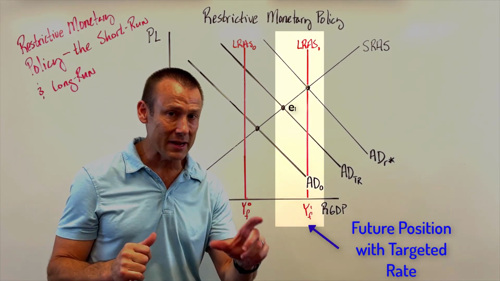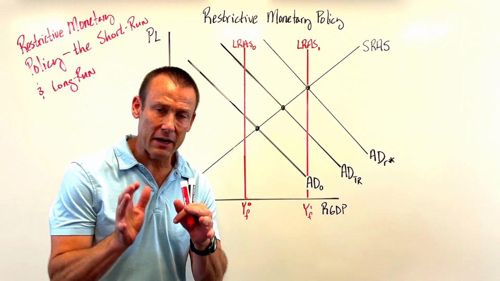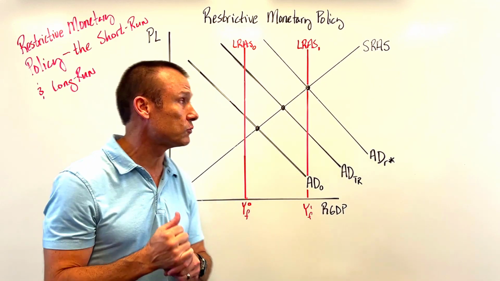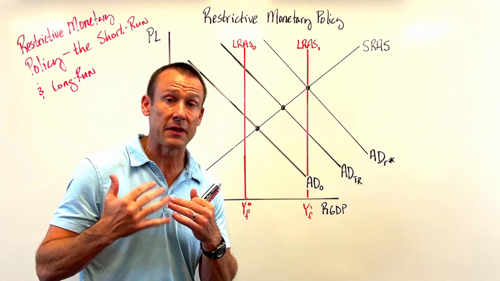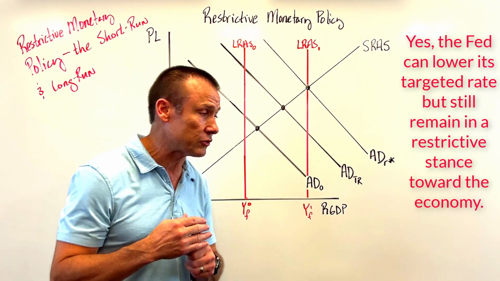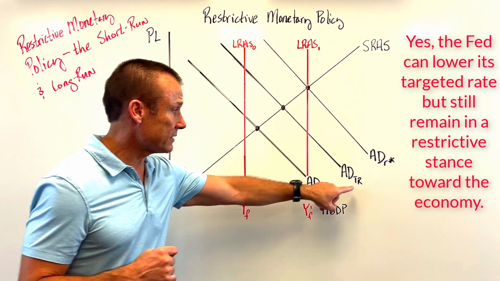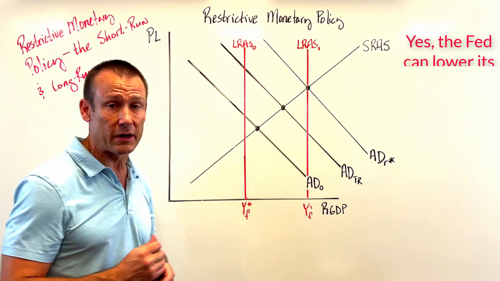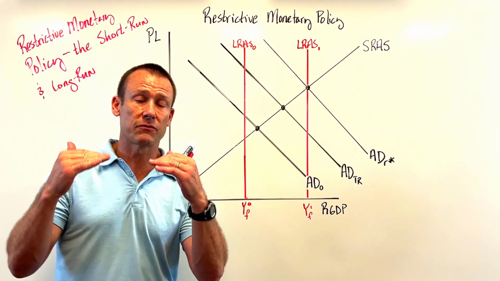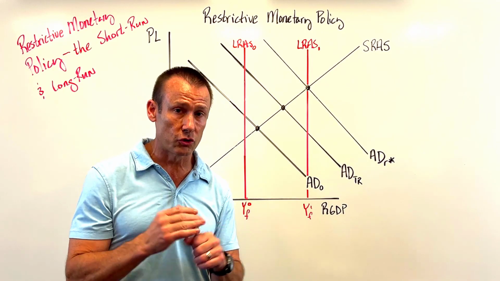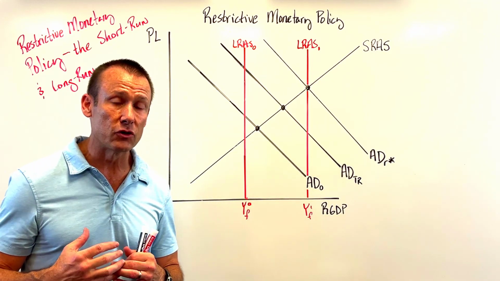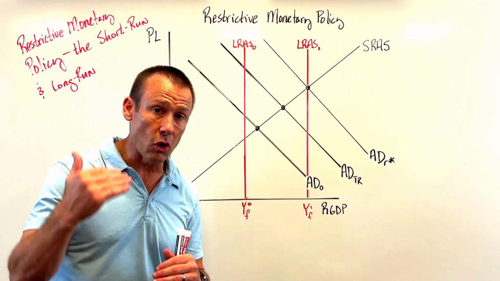Now, what I really like about this is it shows students why the Fed will eventually begin to cut rates when they have been restrictive. And as they cut, they will remain restrictive until they get to R star, but they might become less restrictive, right? Of course, they don't want to stay at this particular targeted rate that the model is showing right now for the long run, because it would put us into a recession. So as the inflation rate begins to moderate, get closer to target, they're going to become less restrictive, right?